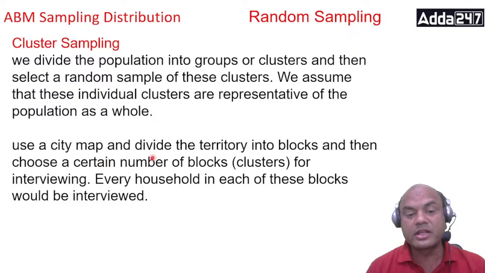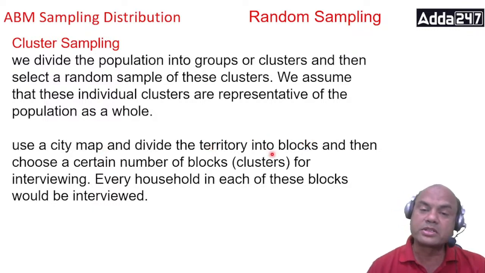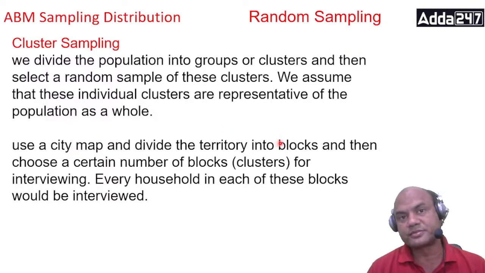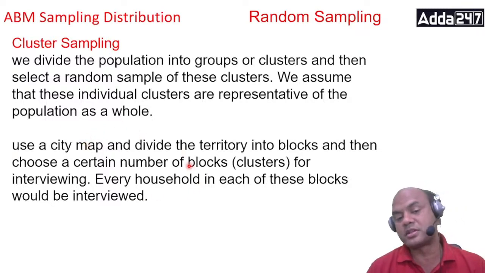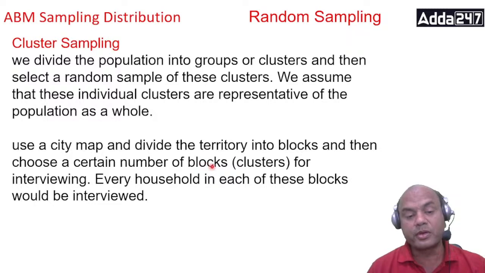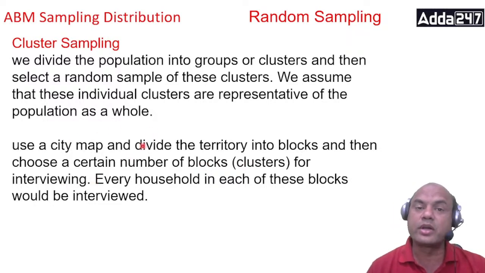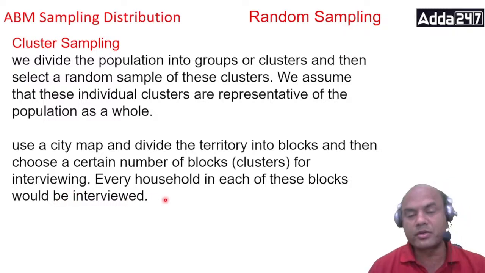We take a city map and divide the territory into blocks, right? Instead of a city, I can take the complete India map and divide it into various states. So again we are coming to geographical distribution, and then choose a certain number of blocks for interviewing. Out of this, I'll choose which state or which area I should interview. Every household in each of these blocks would be interviewed, right?